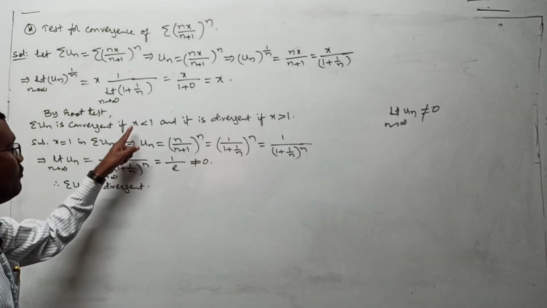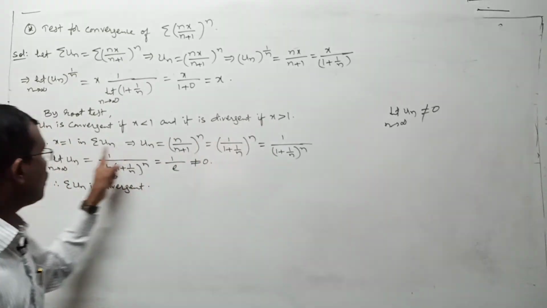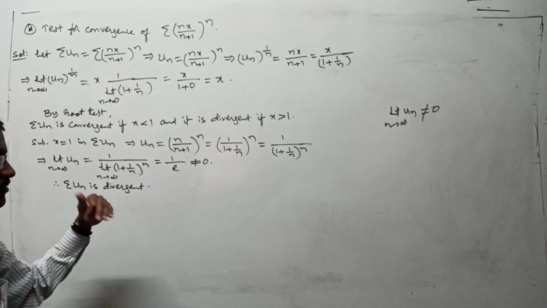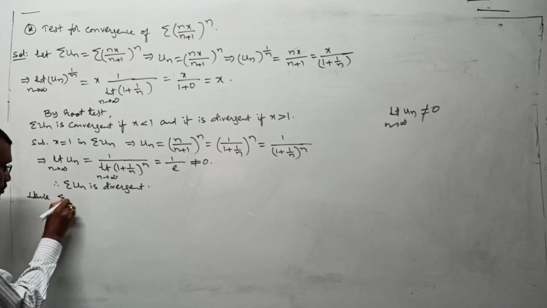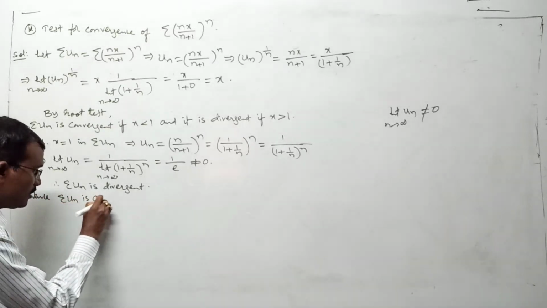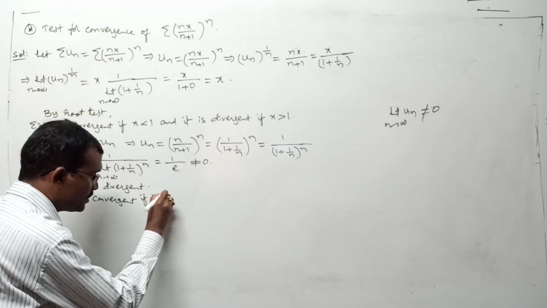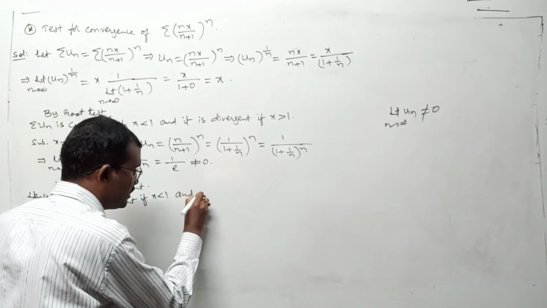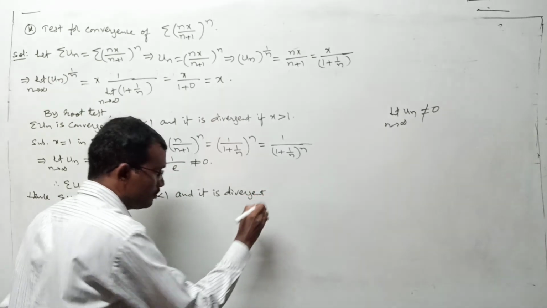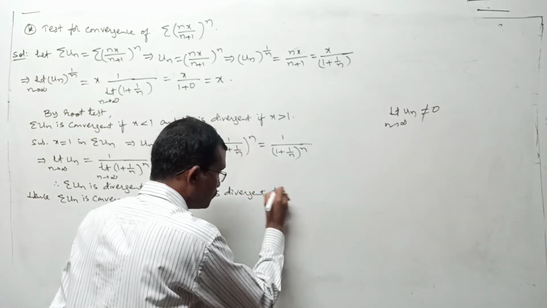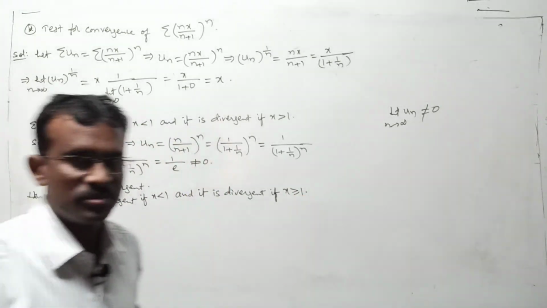That means whenever x is less than 1, the series is convergent. Whenever x is greater than or equal to 1, it is divergent. That final conclusion you must write. Hence the final conclusion is this: sigma un is convergent if x is less than 1 and it is divergent if x is greater than or equal to 1. This is about your total question.